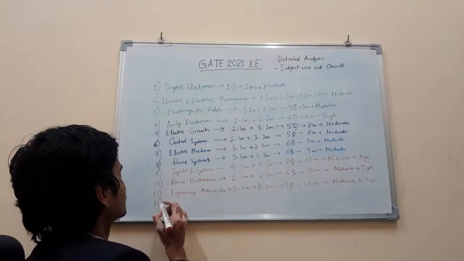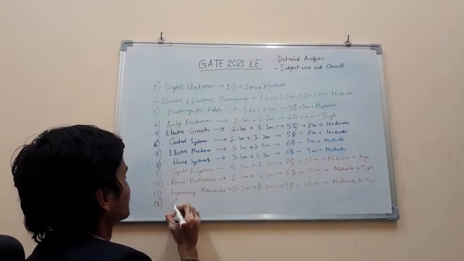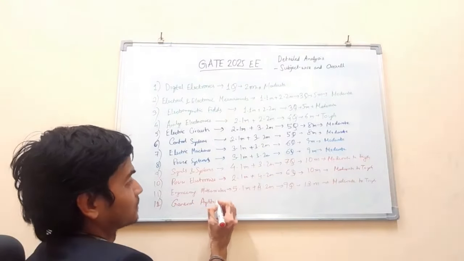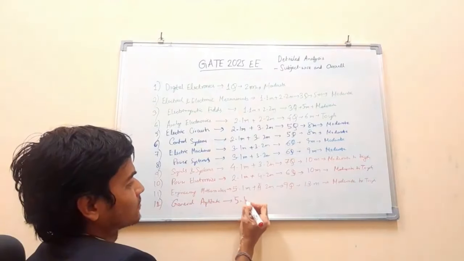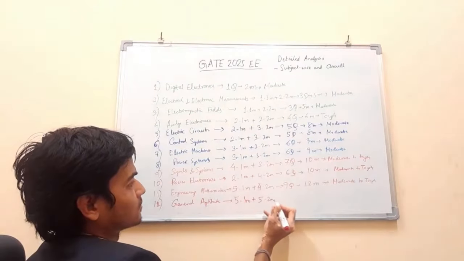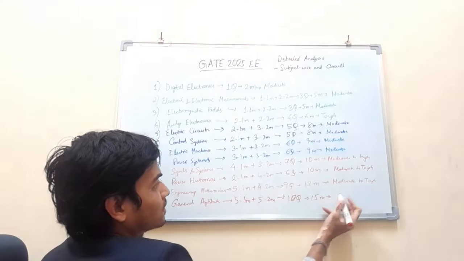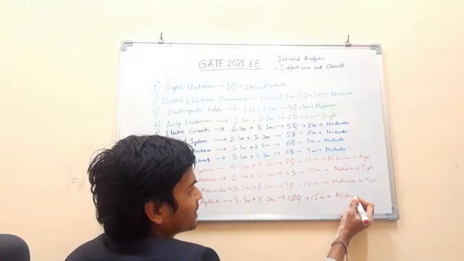Now, coming to the last subject, last but not the least, general aptitude. This pattern is again fixed. 5 1-mark and 5 2-mark questions. So 10 questions, 15 marks. Again, in my opinion, it will be moderate.